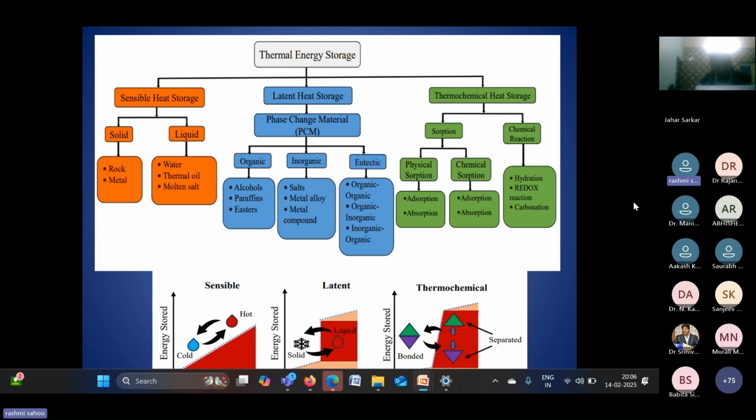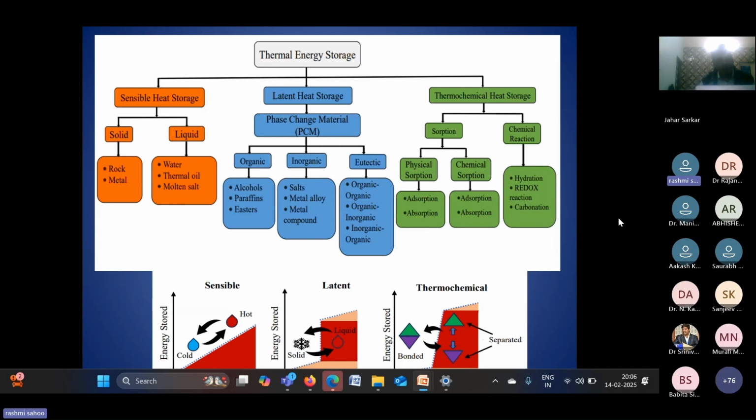In the bottom three figures, I have given an illustration of how the heat or energy storage works, where during the process there is a temperature change. That is for the sensible case. For the latent heat case, we can see that the temperature is constant. And in the third case, there is a temperature change, but the capacity is high.